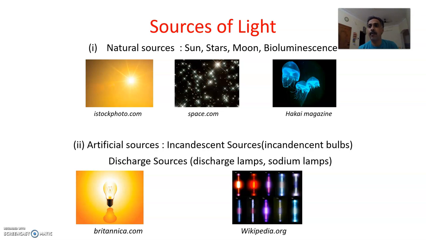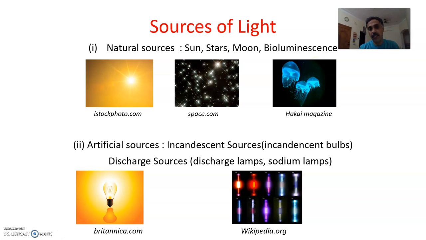Chemical changes in their body produce light. You can see in this picture, right? Jellyfish emitting blue light out of chemical changes in their body. So these are called bioluminescent sources. These are all the natural sources: sun, stars, and bioluminescent sources.